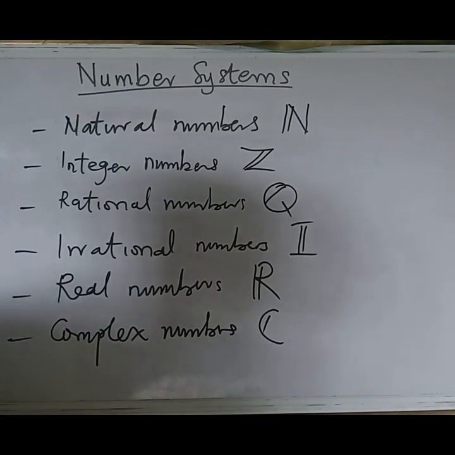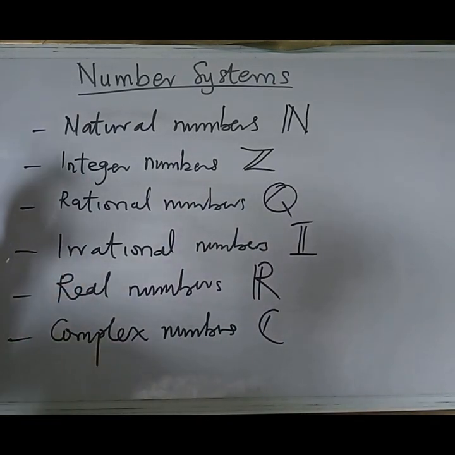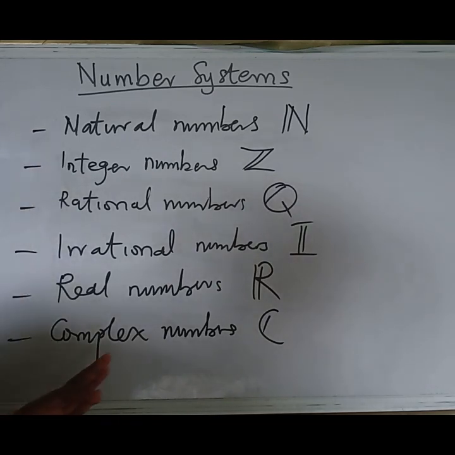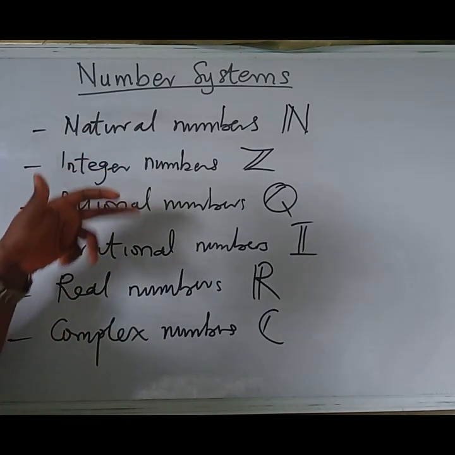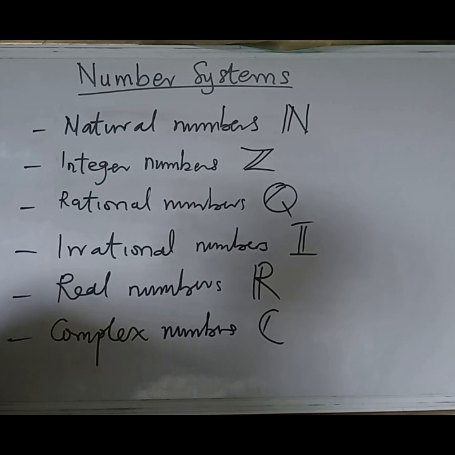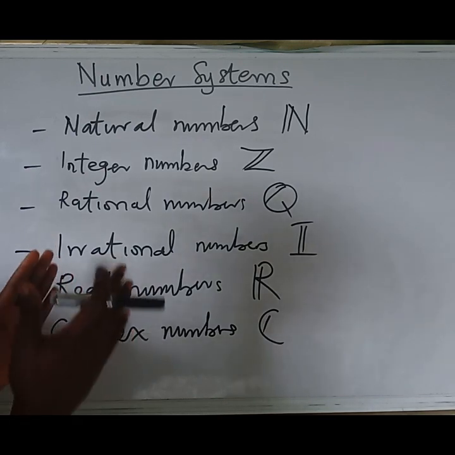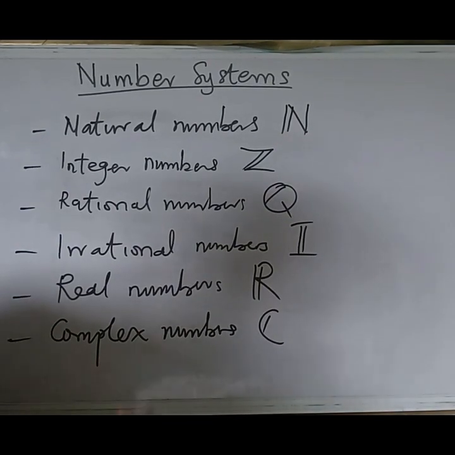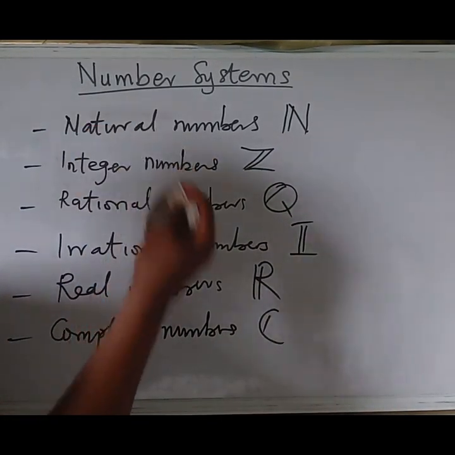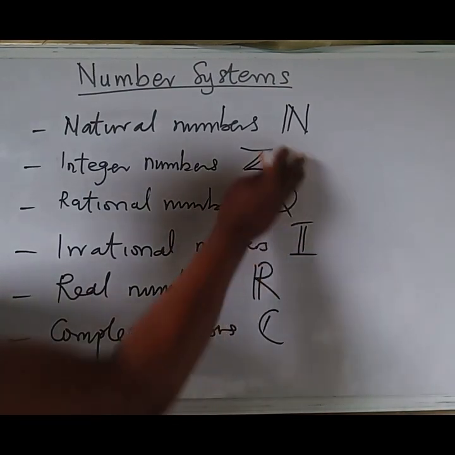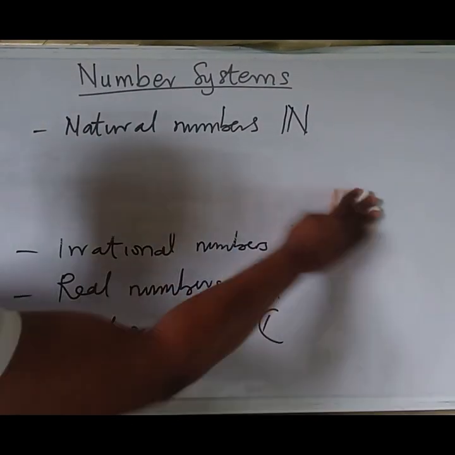But in this class, we want to be looking at the properties or attributes of each of these numbers, how they differ from one another, or how large they are relative to one another. So we want to start with the natural numbers. Let's give what is a natural number, and let's first look at some of the attributes of this number. So now, the natural numbers.